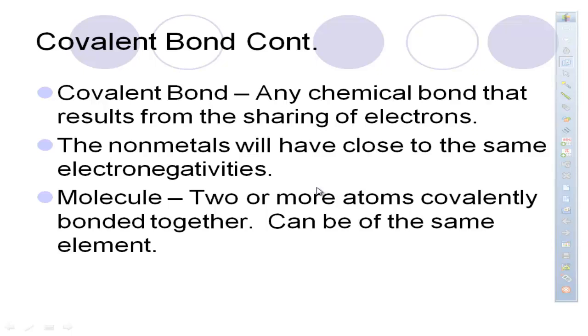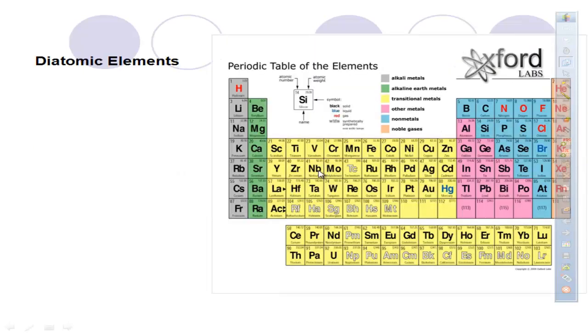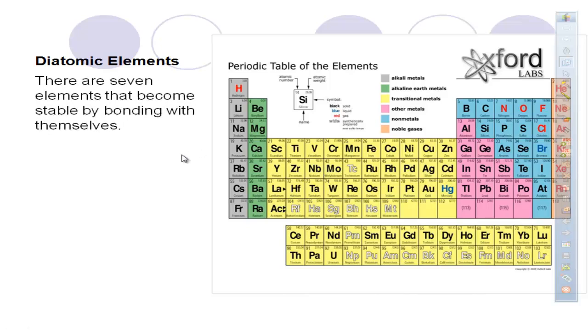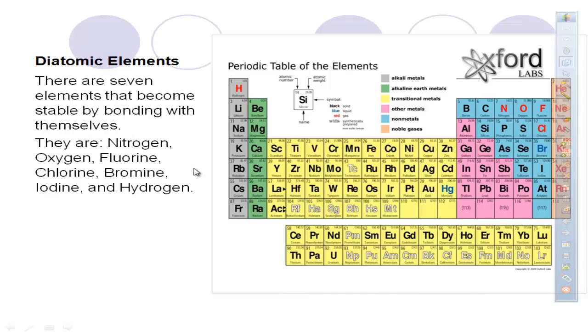Basically what we formed is a molecule: 2 or more atoms that are covalently bonded together, and again, they can be of the same element. We're going to look at some that are of the same element, and we'll look at some examples where they are not of the same element. When we go ahead and talk about diatomic elements, there are going to be 7 elements that can become stable by bonding with themselves. Those 7 are just going to be nitrogen, oxygen, fluorine, chlorine, bromine, iodine, and hydrogen.